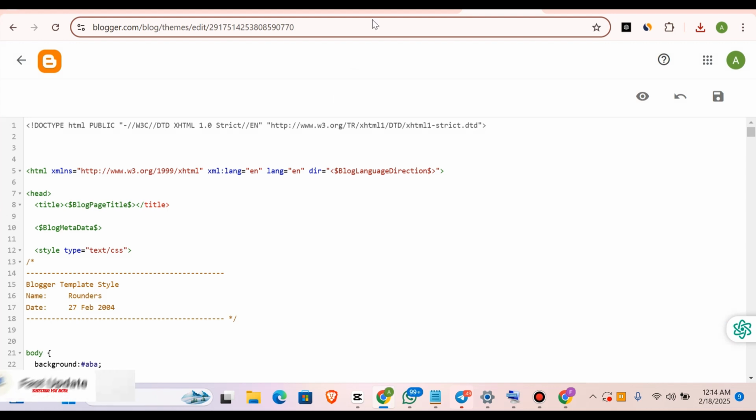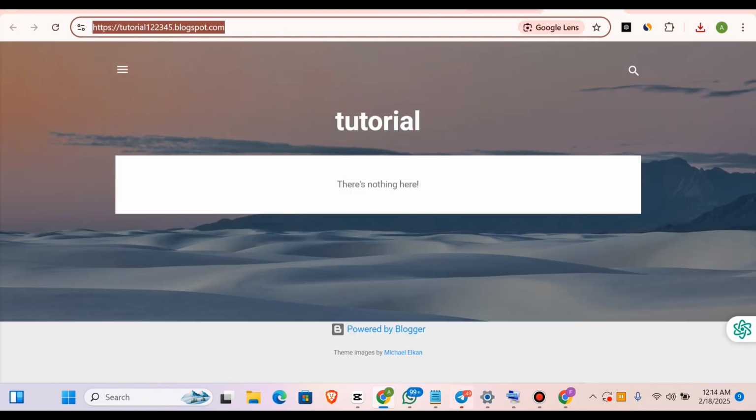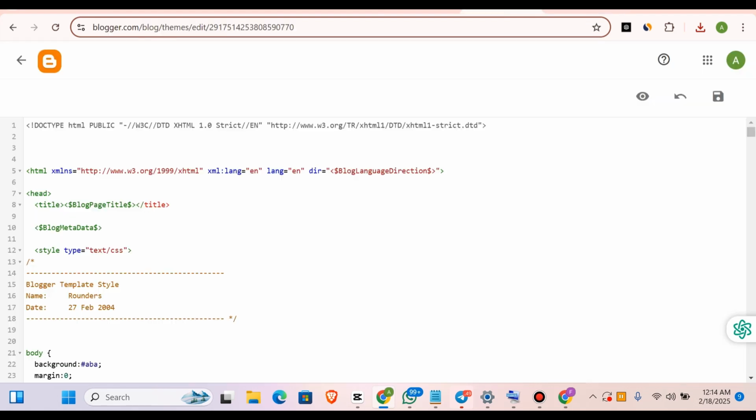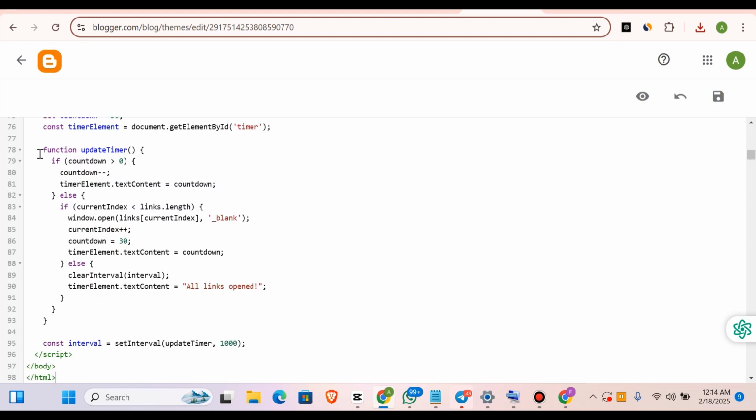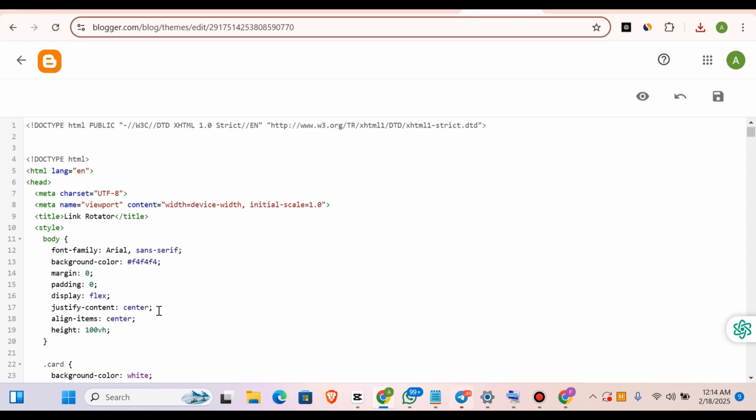Now once you get here, all you simply need to do is just come to your Deepseek and copy this. Copy what you just entered, or prompted the Deepseek to do, and come back to your tutorial. Come to these aspects and make sure to paste it here. Alright, so paste is gonna show something like this. So these are our links here. You see it has been pasted.